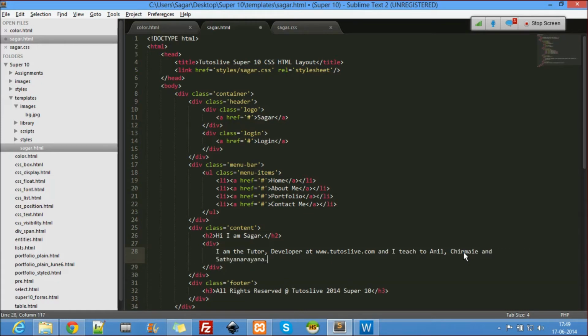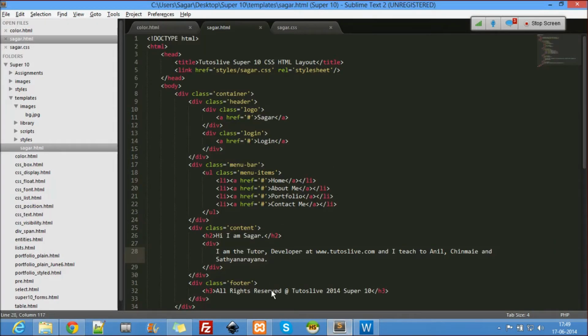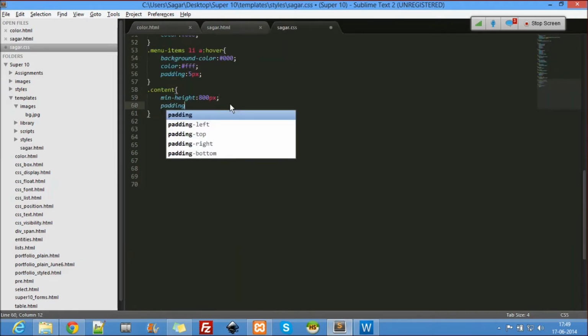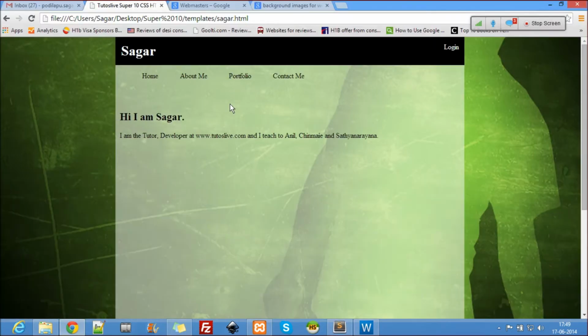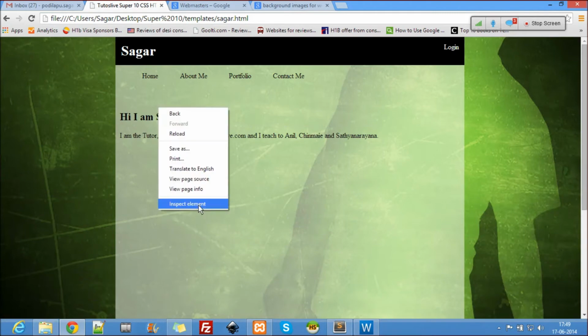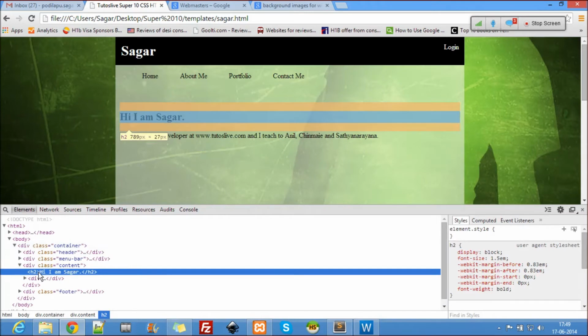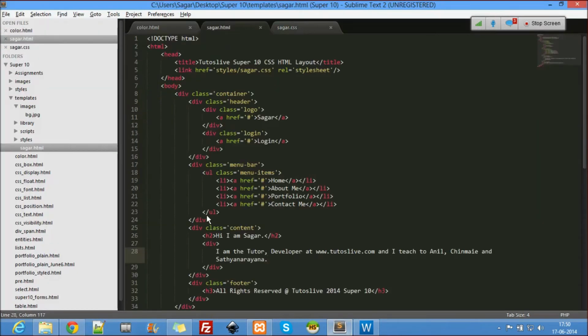Let's see if our content is there. Our content is there, but still we need to have a padding there, right? A padding of 10 pixels, maybe this works, right? But something else is missing here. This h2 is taking a lot of place. Instead of h2, let's not use the h2, let's use the div itself. I'll call div class equal to heading.